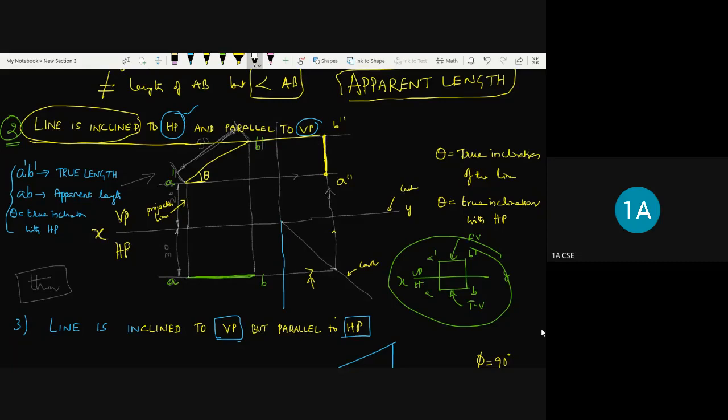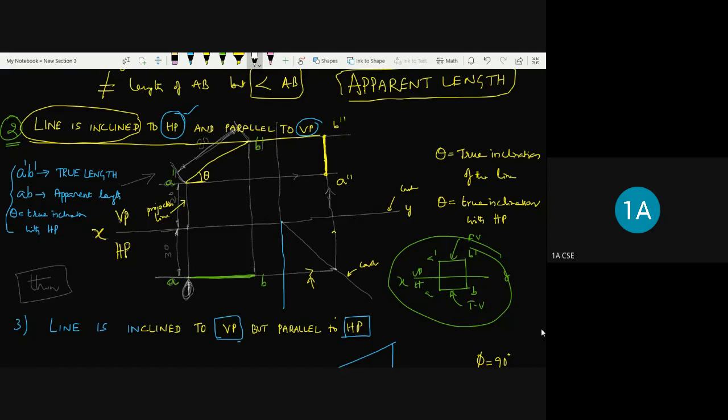Okay. And the dimension should be represented like this. You need to project from the point. See here, this is the point. So from here, I have projected like this, right? And also you need to project like this to where we are going to represent, because from the XY line we are going to represent, this one is going to be drawn like this. And similarly this way, and similarly this one.